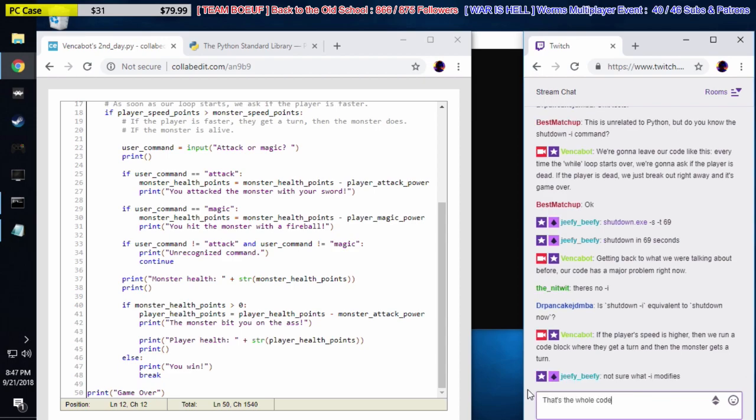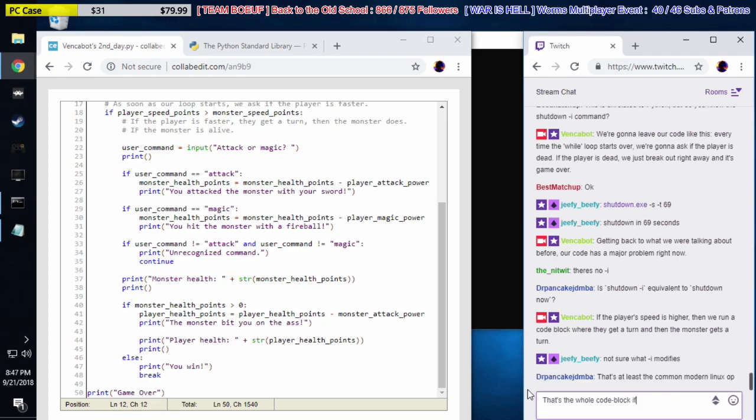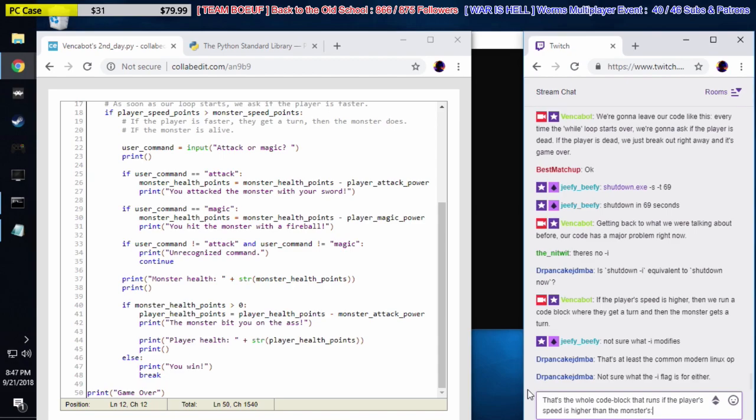That's the whole code block. If the player's speed is higher than the monster's, the player gets a turn, and then the monster gets a turn. Makes sense, right?